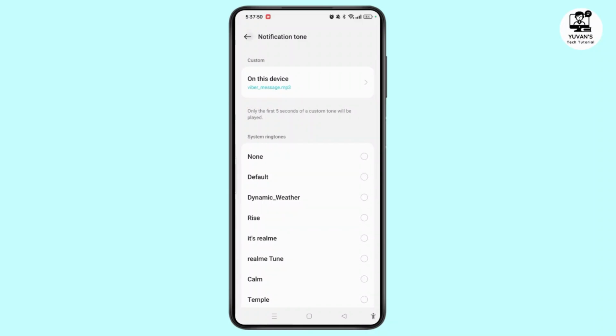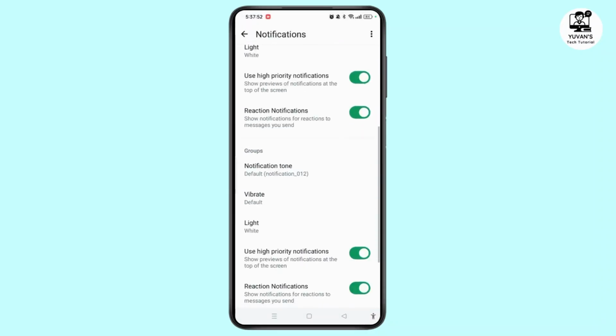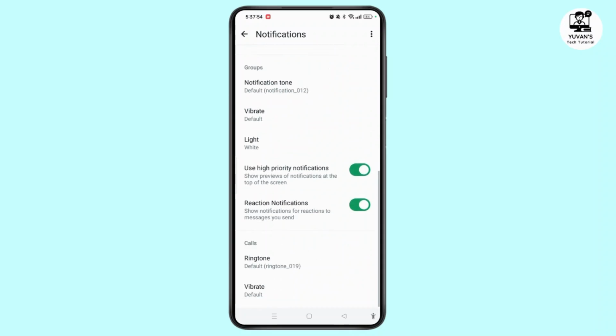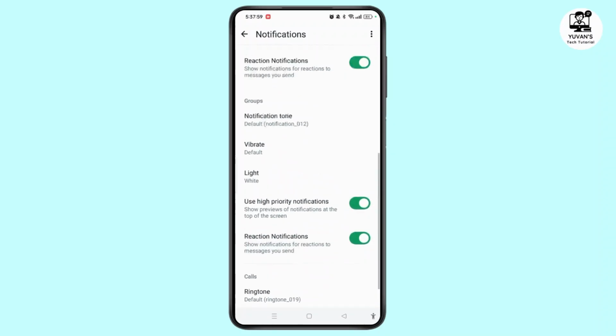Come back from this page and scroll, and you can do the same for groups as well as for the calls. You can go to ringtone and set to custom ringtone on WhatsApp Android.